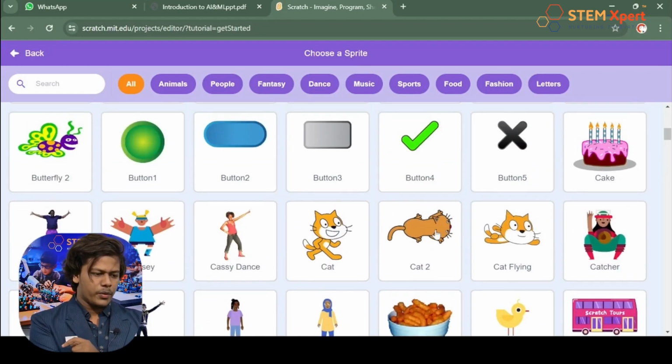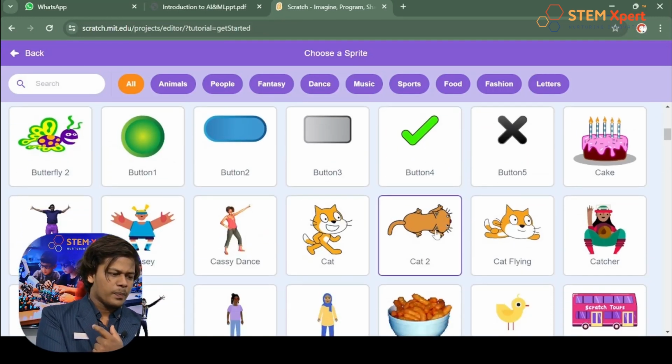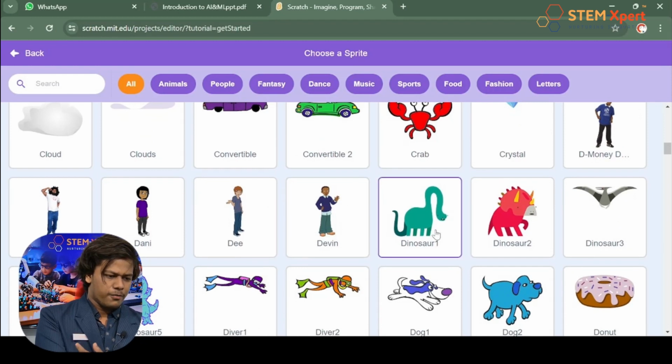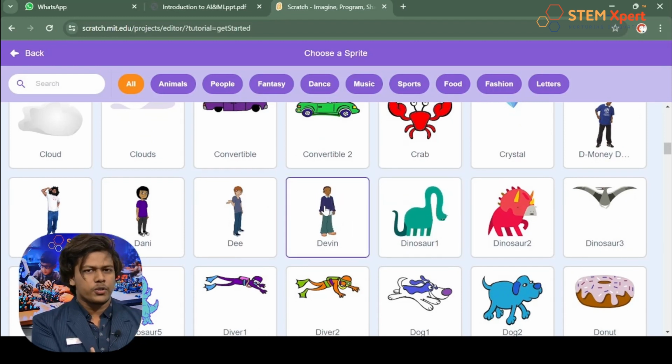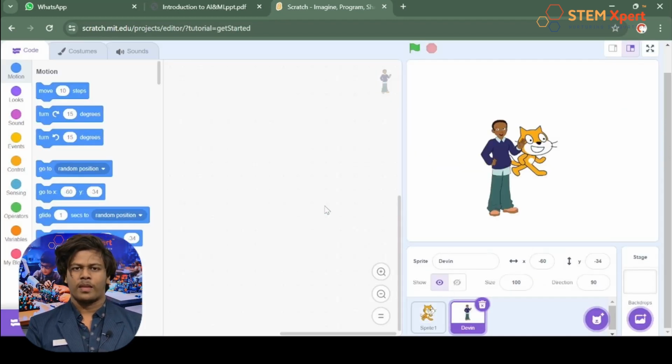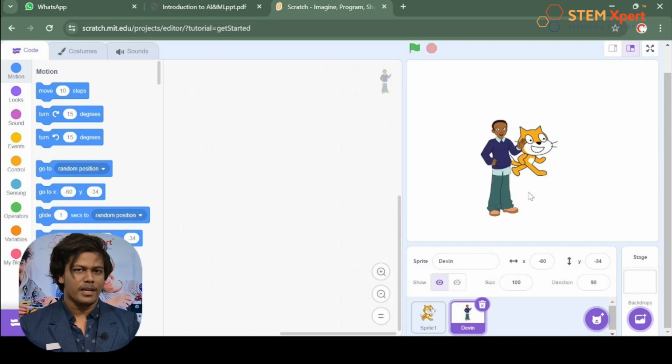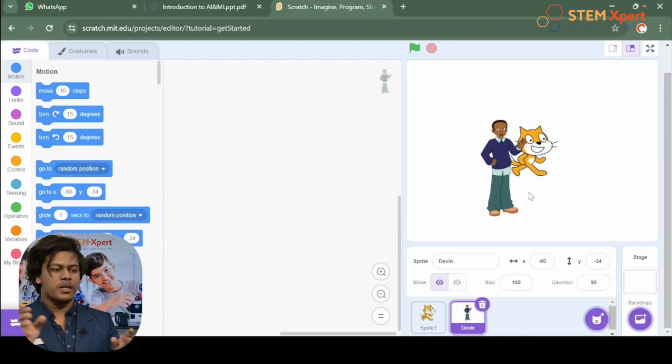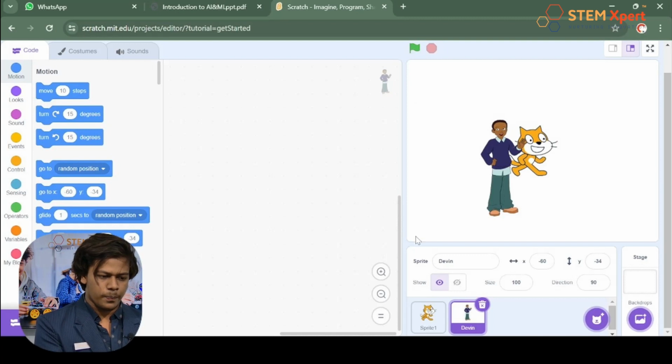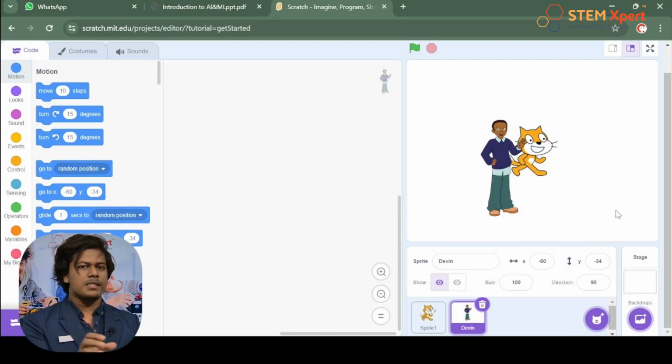So look what I'm gonna do. If I really want to add something from here, yeah, if I really want to add this boy, all I need to do is just click on it. That's enough. Wow, did you see that? What just happened? Now the boy is in our stage. Actually, stage means the white square. You can see the white square, right? This is what is called stage. So this is how we can add a sprite from the Scratch library.